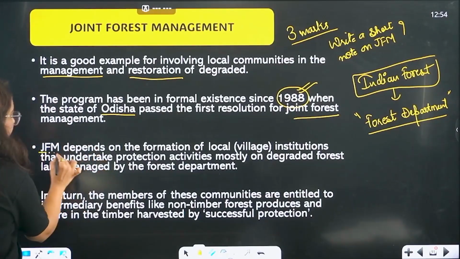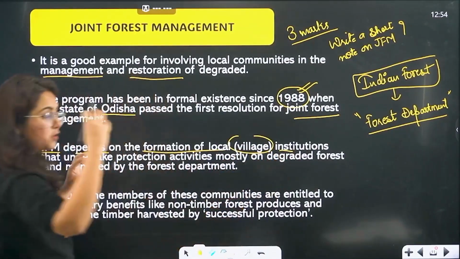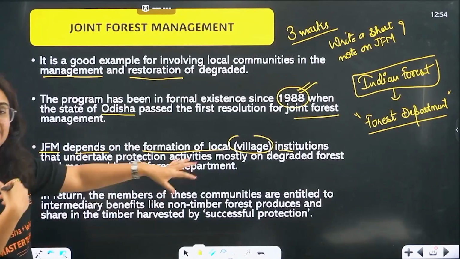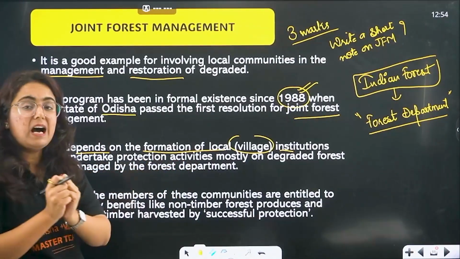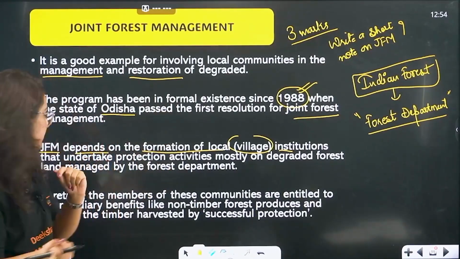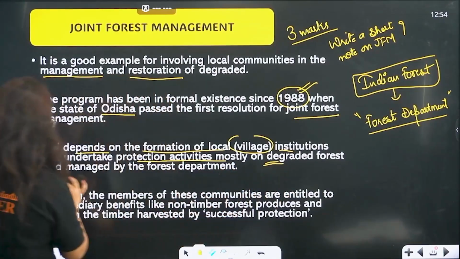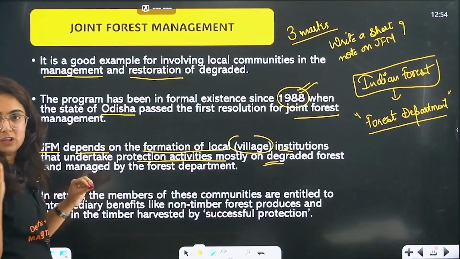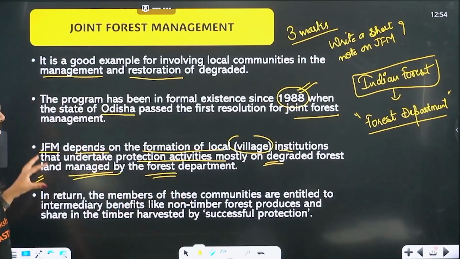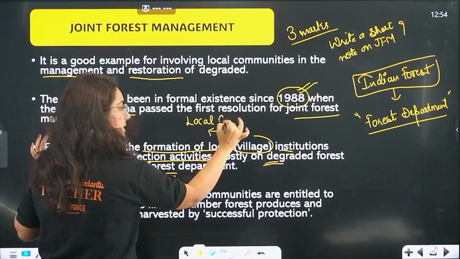So JFM depends on the formation of local village institutions. So there is a group of people, a small village in this forest region. They make a community out of it, or what we can say an institution out of it, like panchayats and all, that undertake protection activities mostly on degraded forest, the land managed by the forest department. So who is working? These people of the village, that means local communities, are working.